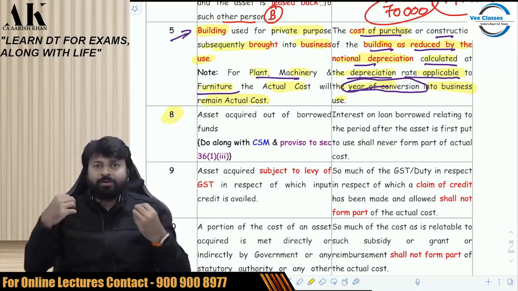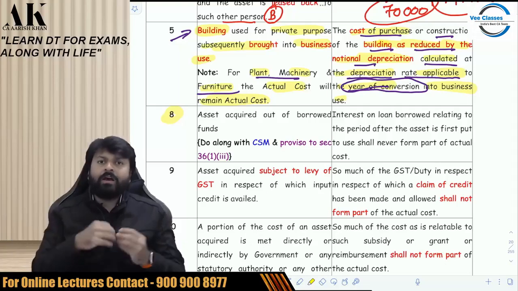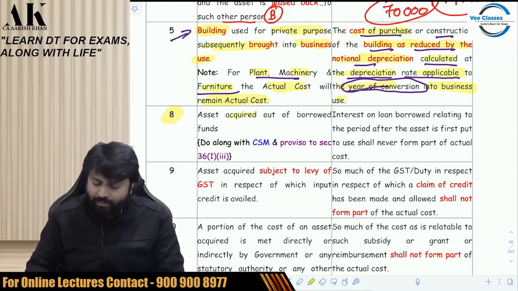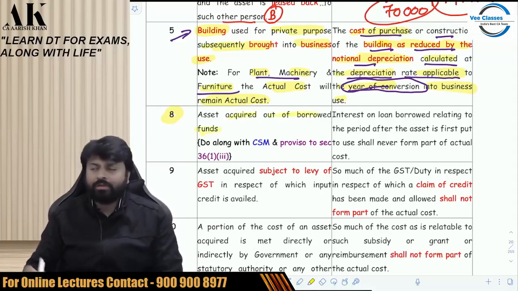Because once the asset is put to use, the interest will now go to what? P&L account. This is what this explanation wants to tell you. Asset acquired out of borrowed funds. Okay, you are borrowing funds and then you are acquiring an asset.